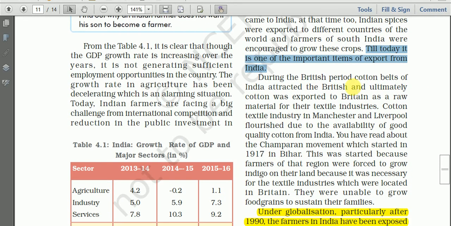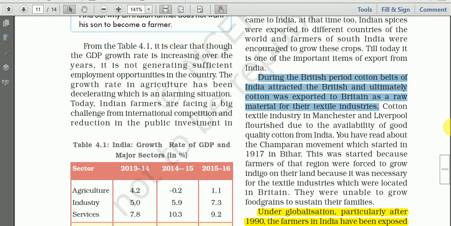Then let us proceed. During the British period, cotton belts of India attracted the British, and ultimately cotton was exported to Britain as a raw material for their textile industries. You have learned earlier where cotton is grown: Uttar Pradesh, Maharashtra, Gujarat, Karnataka.